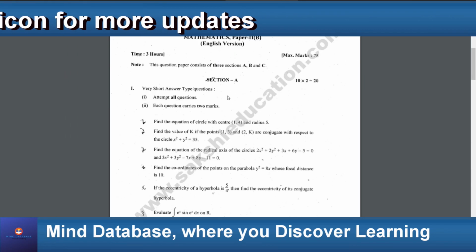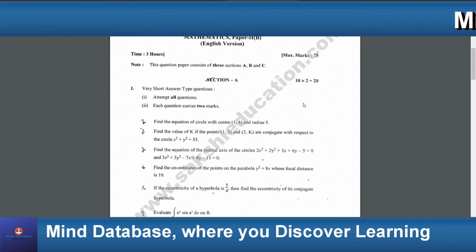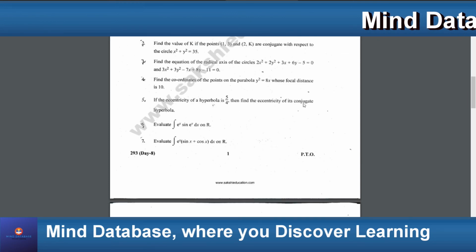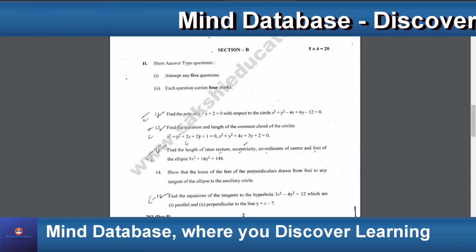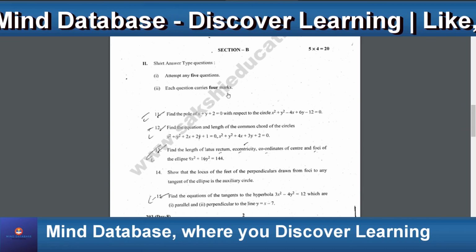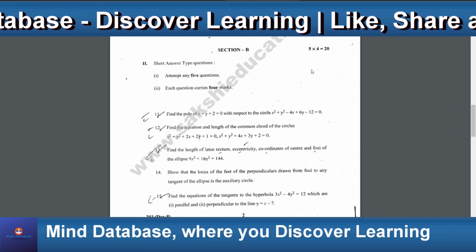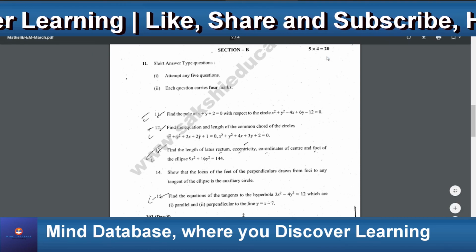Section A consists of 10 questions and you have to attempt all questions, and each question carries 2 marks, that is 10 into 2, 20 marks. Section B consists of 7 questions and you have to attempt any 5 questions, and each question carries 4 marks. So this section also has a weightage of 20 marks.